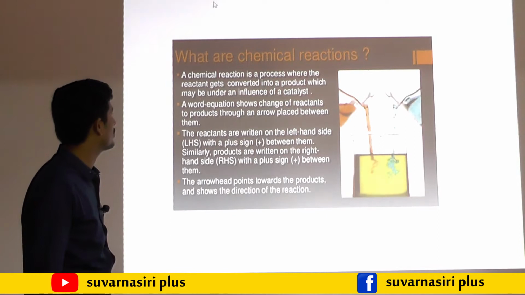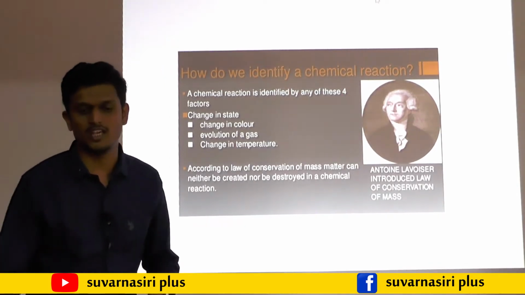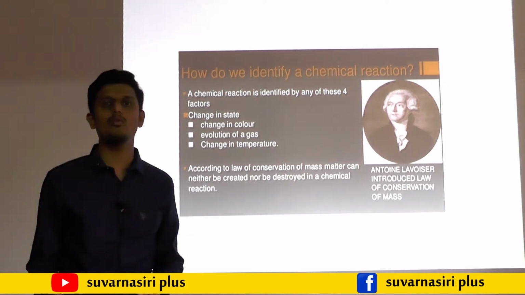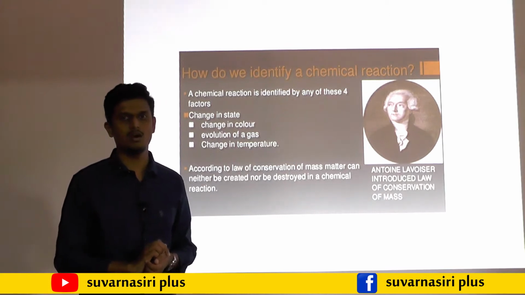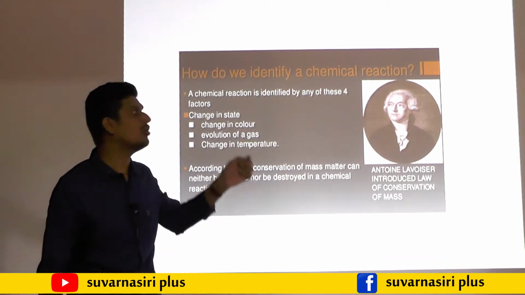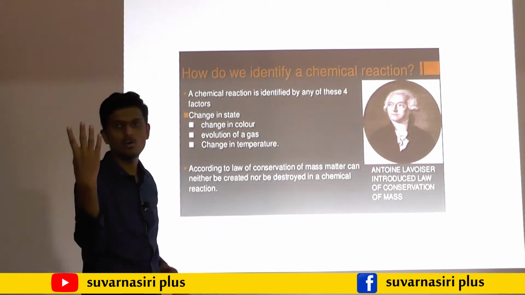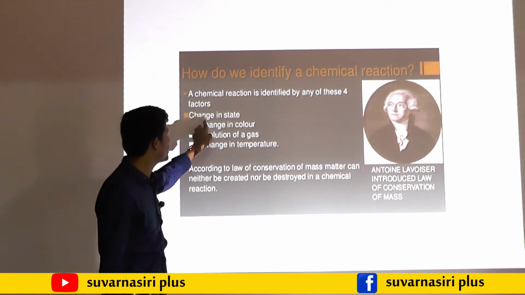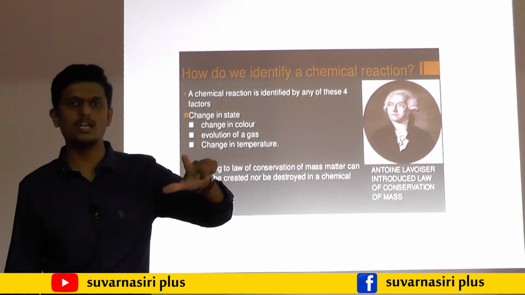Next we will move on to how to identify that a chemical reaction takes place. Suppose someone asks how you are going to say that a chemical reaction took place. If a chemical reaction has taken place, then it should show 4 changes. Either it changes its state, liquid or solid, liquid or gas.